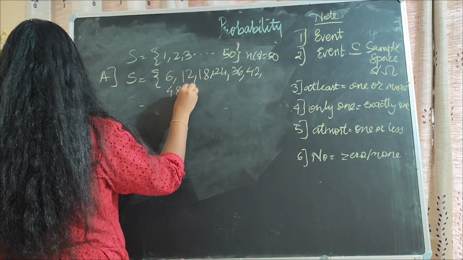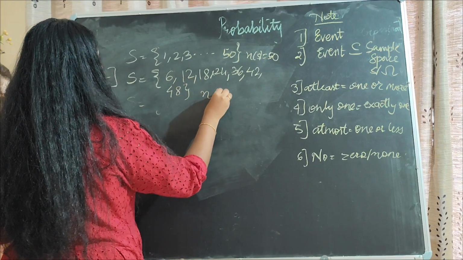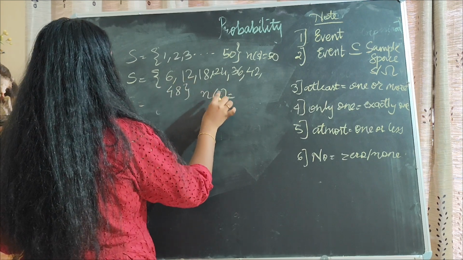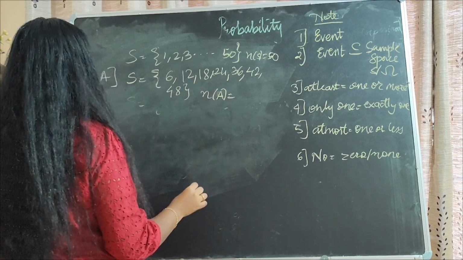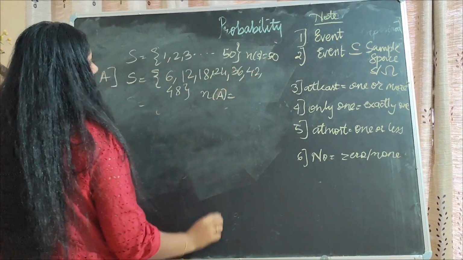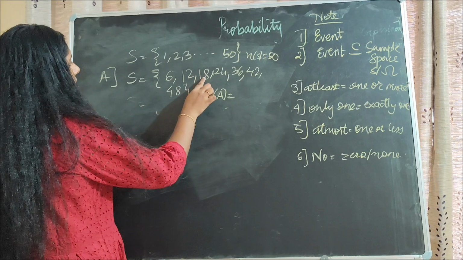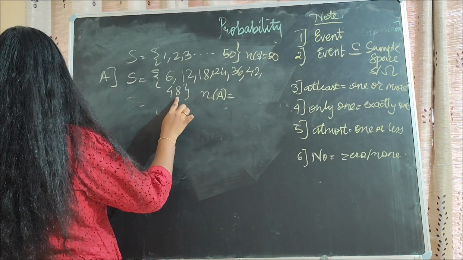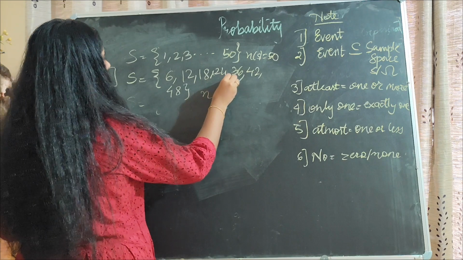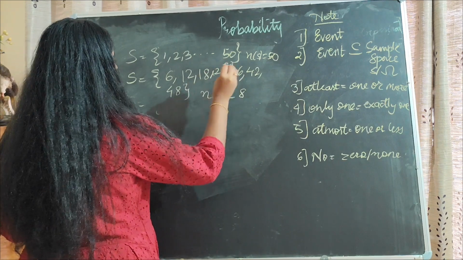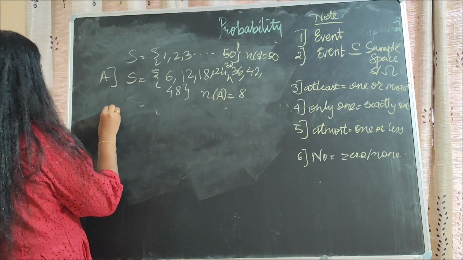That's it. So n of S here will become n of A because it is of event A. n of S is for the sample space S. So counting 1, 2, 3, 4, 5, 6, 7 and 8, n of A will be 8.